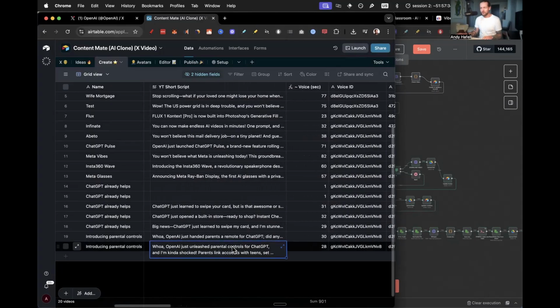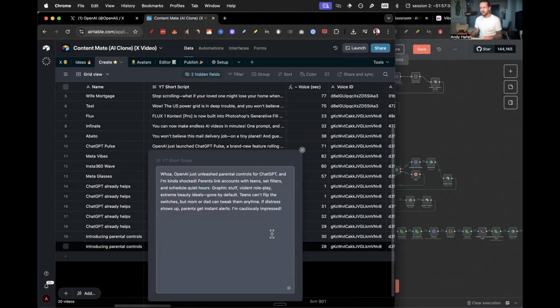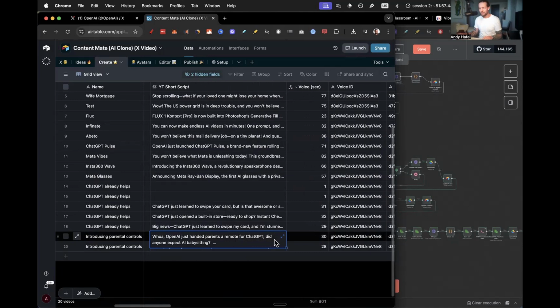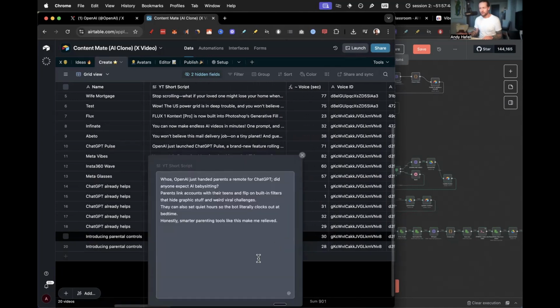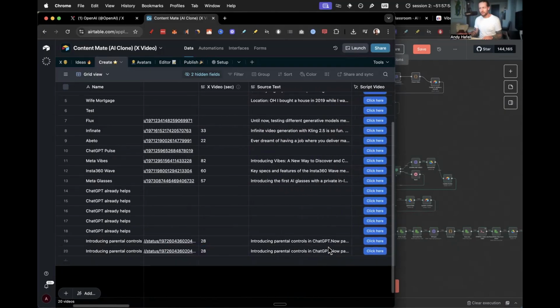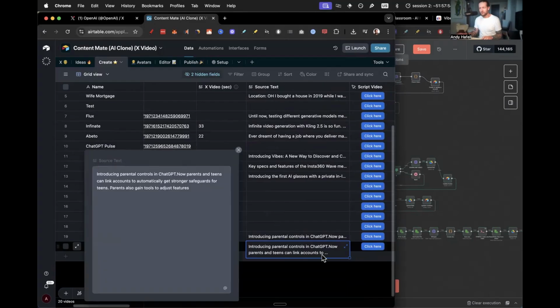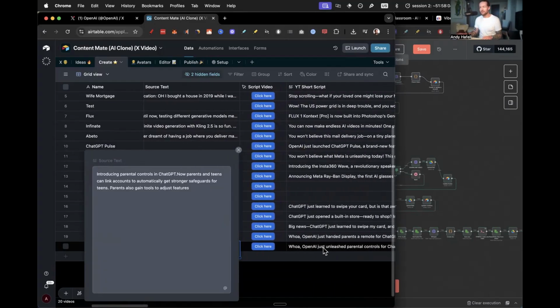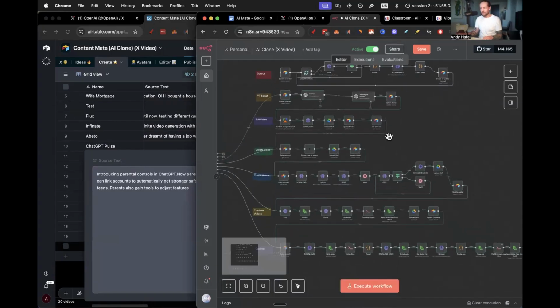Now, I'm not sure why it is that, because when we talked about the script here, let me see, I think this is the one that we actually did. And I'm not sure how the actual script itself ended. So this is the actual script here. Now, maybe we took the source text and not the YouTube short script. So that was the issue here.